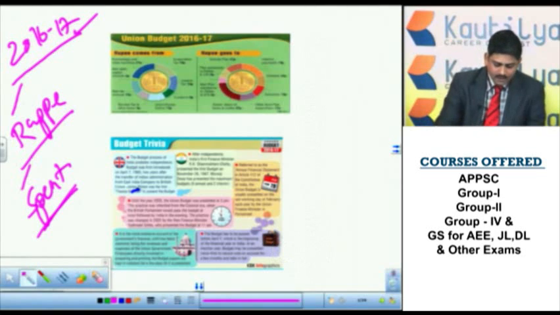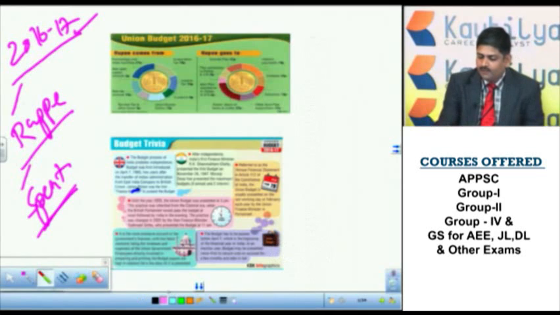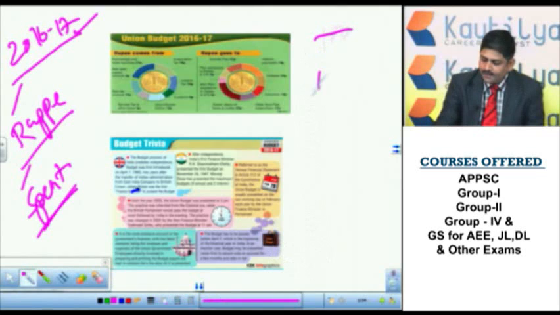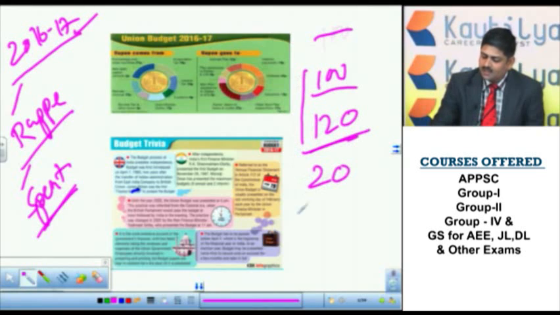Certain terms are there that we have to know. For example, if you are earning 100 rupees and spending 120 rupees every month, that means every month there is a deficit of 20 rupees. You are forced to go into deficit every year. This is known as deficit.